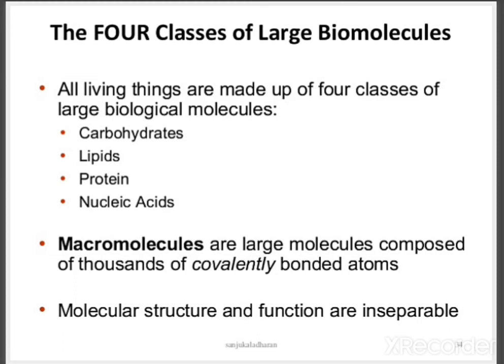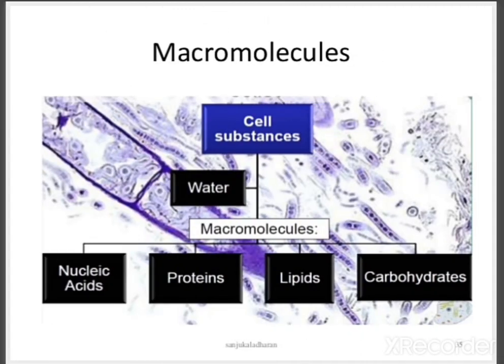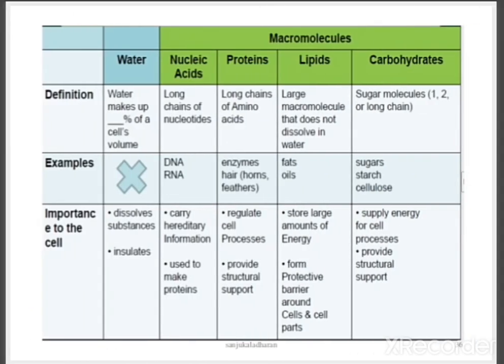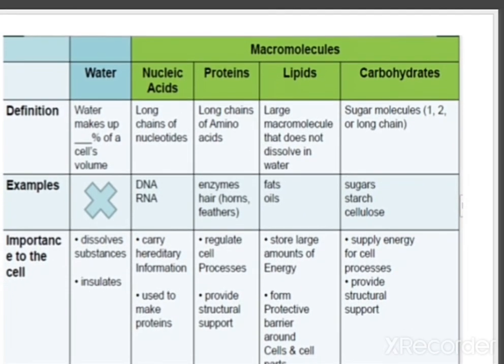The macromolecules are composed of thousands of covalently bonded atoms. Their molecular structure and functions are inseparable. Since these macromolecules are linked with one another, including water, these cell substances, macromolecules, are divided into nucleic acids, proteins, lipids and carbohydrates. So this is the function of